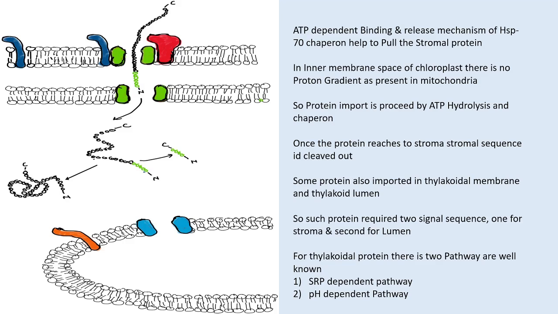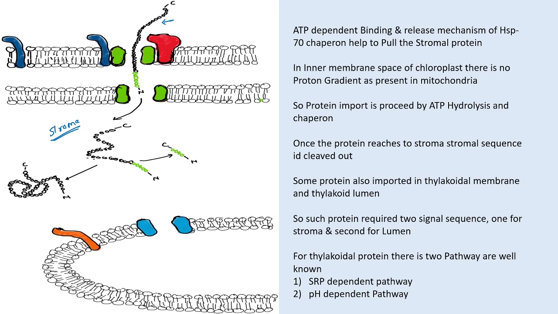So you can see this polypeptide chain has started translocation into this chloroplast stroma.